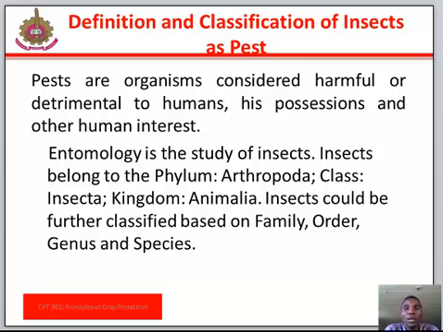The class Insecta possesses 29 orders. Each order is divided into families. The housefly could be classified thus: phylum Arthropoda, kingdom Animalia, class Insecta, family Muscidae, order Diptera, genus Musca, species domestica.